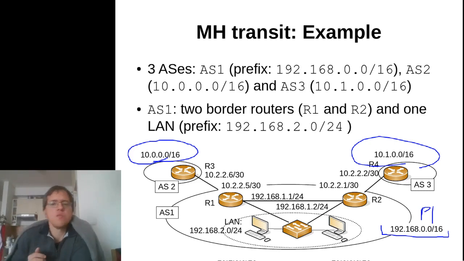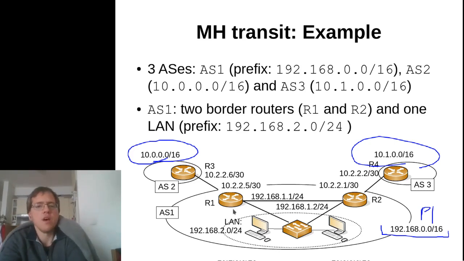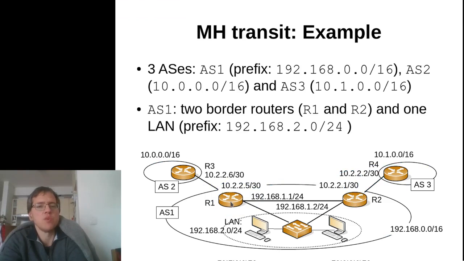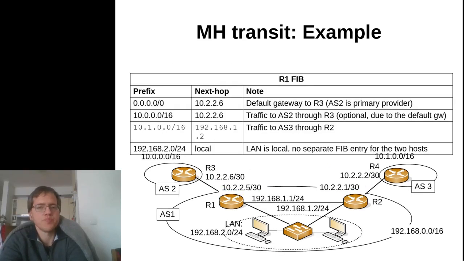In this case, of course, we usually want the multi-homed AS to connect to the different provider ASs through different border routers, because if we did it through just a single border router, then this would mean a single point of failure. So we usually want to operate a separate border router for one of the providers and a separate border router for the other provider. Of course, these transit links also have their particular IP addresses assigned.